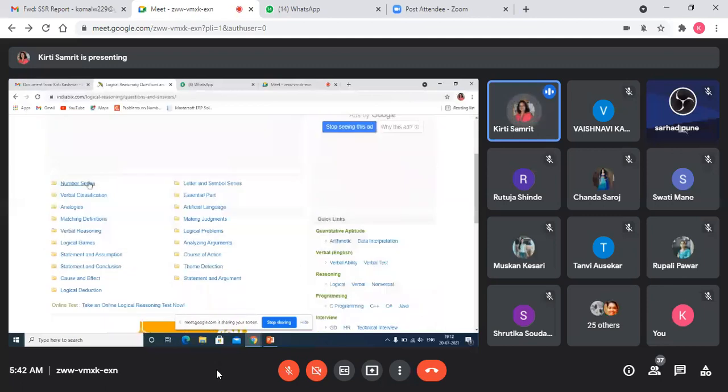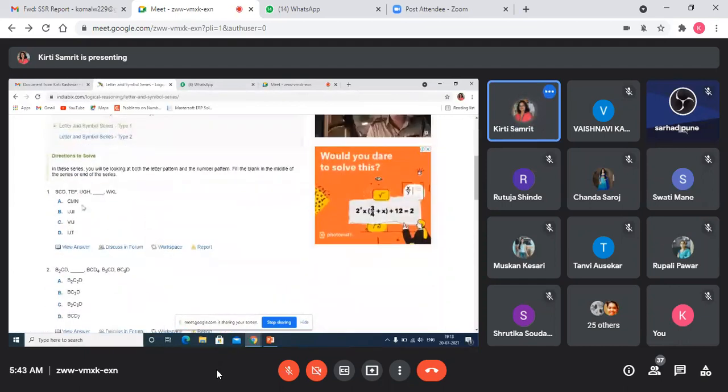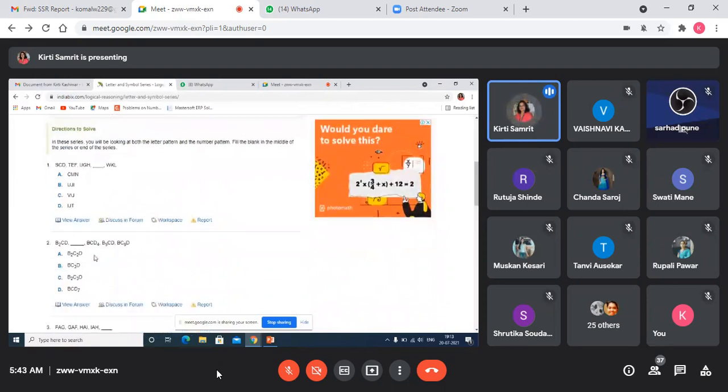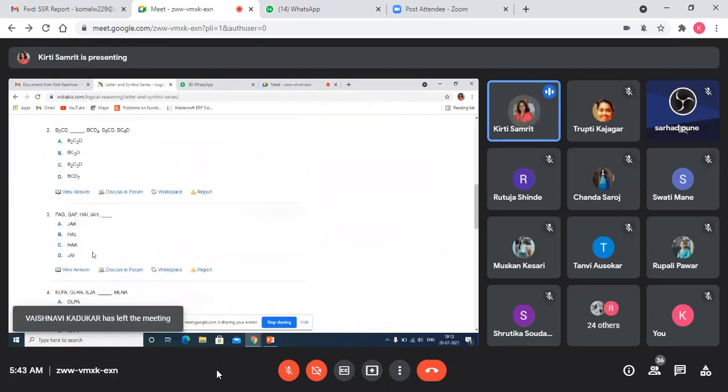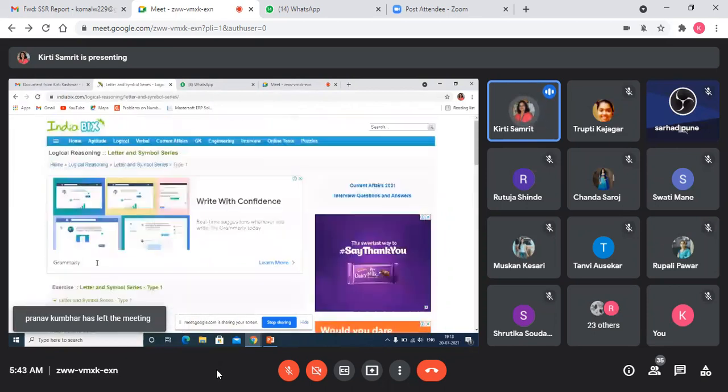So you can go through these sections. See, your aptitude number series questions are there, verbal reasoning questions are there, statements and conclusions are there, then logical problems, letters and symbol series questions are there. See here, multiple questions are there. Each and every question will have a different pattern. They have given the answers also, and some formulas also.